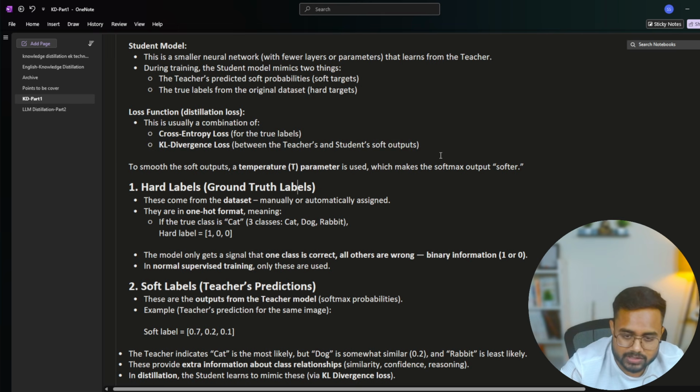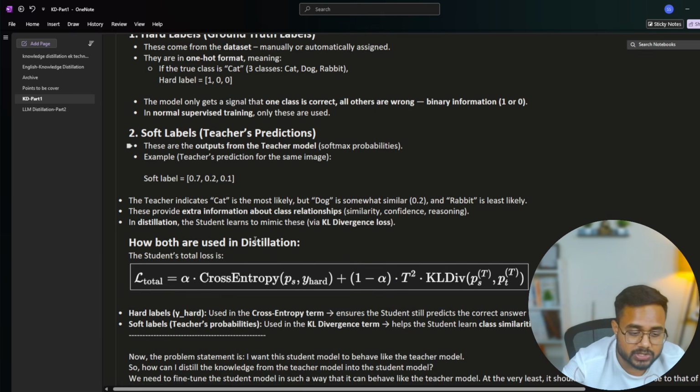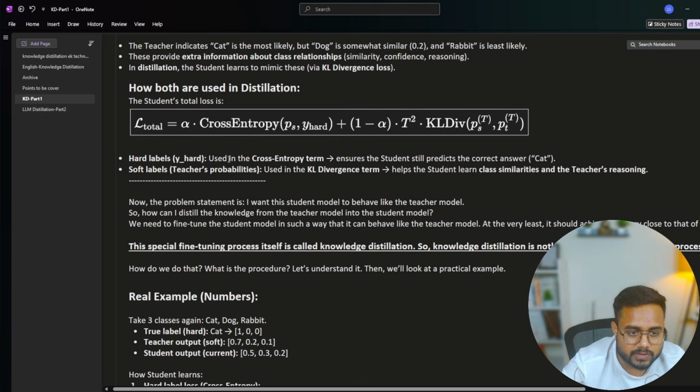Then I discussed one loss function, the loss function which is being used in distillation. So this was the entire loss function, guys, this one. Here we have two things. First is cross entropy and the second is KL divergence loss. Okay. Now apart from that, I discussed the hard labels. What are the hard labels? What are the soft labels? Okay.